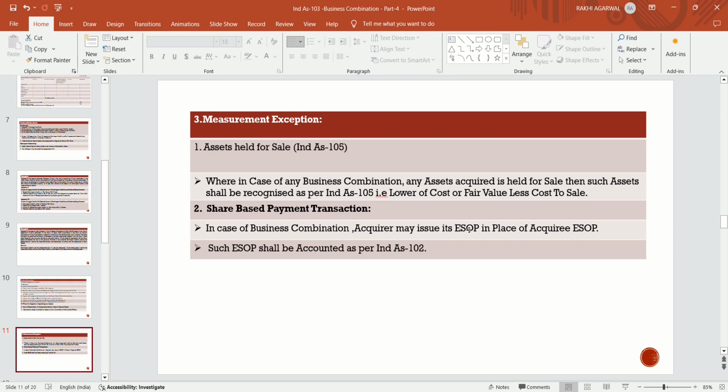For that purpose, in order to protect itself, A Limited issues its own shares to the employees of B Limited in order to protect the control. If it does not affect the control of A Limited, then it's okay. But if it affects the control of A Limited, then A Limited will issue its own shares to the employees of B Limited. Such ESOP shall be accounted for as per Ind AS 102 in case of business combination.